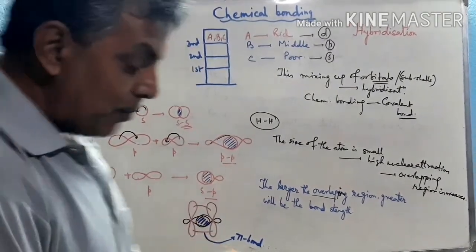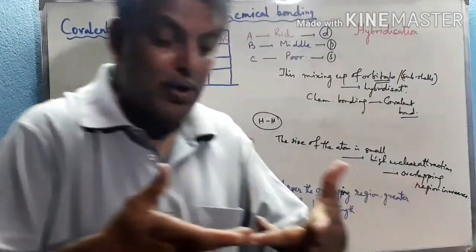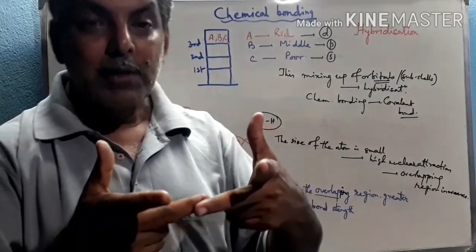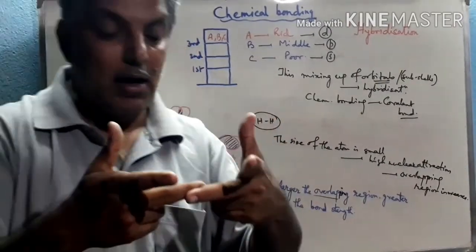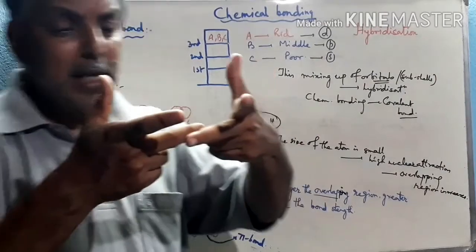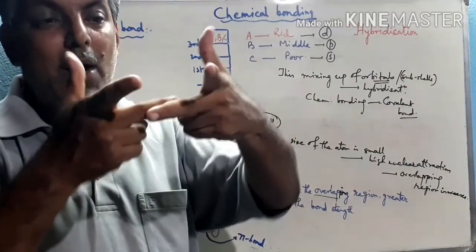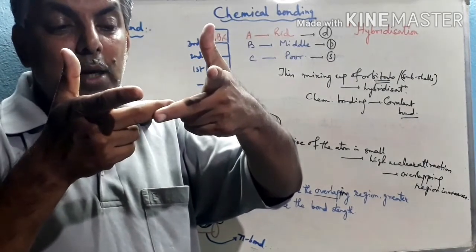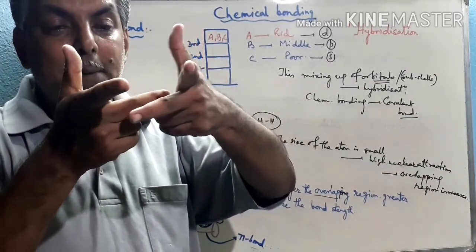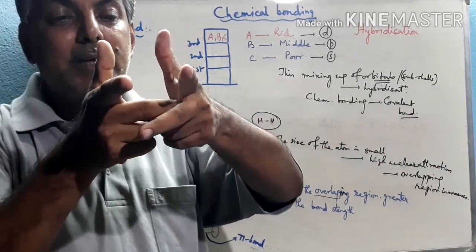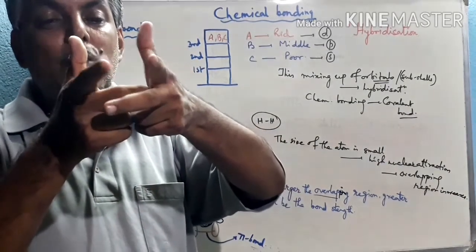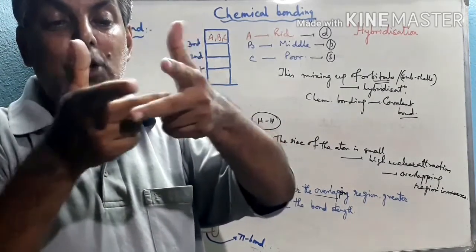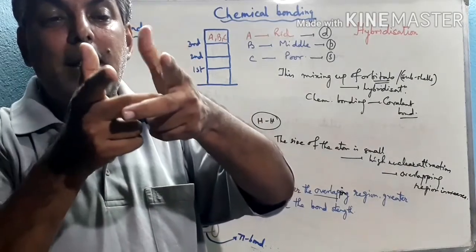But after the formation of the sigma bond, suppose these three are the mutually perpendicular p orbitals. Suppose the covalent bond is formed through the px orbital. Now py and pz are perpendicular with respect to px. Whenever the overlapping region increases, the perpendicular orbitals come closer to each other. Hence, with respect to px, py and pz also come closer to each other, but no head-on collision takes place between py and pz.